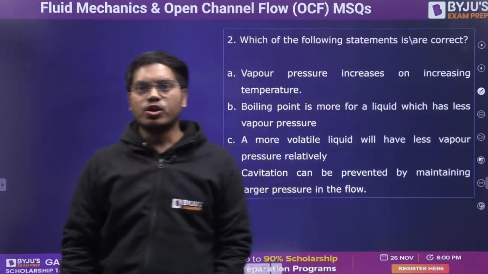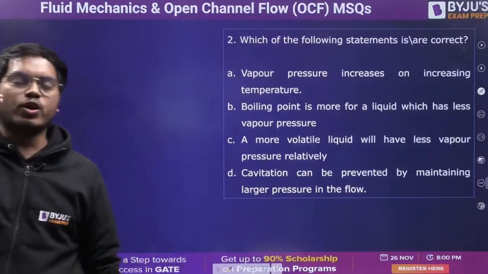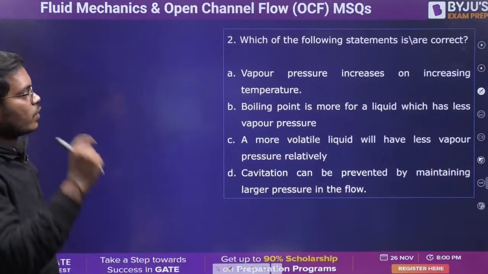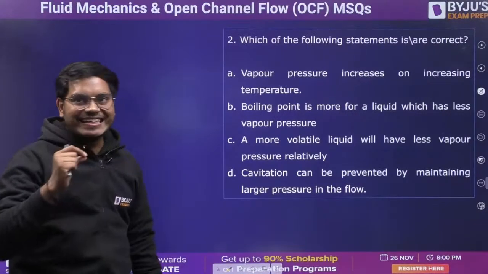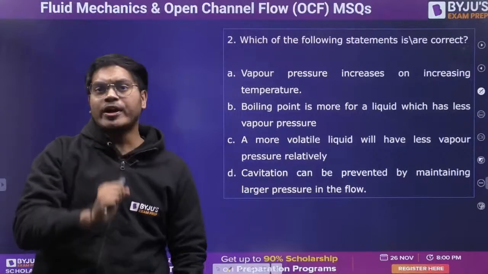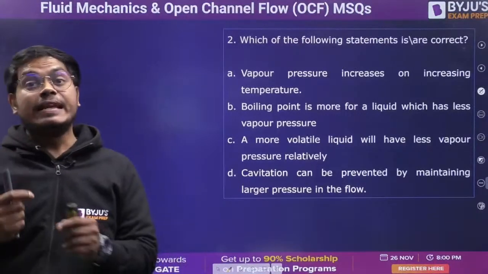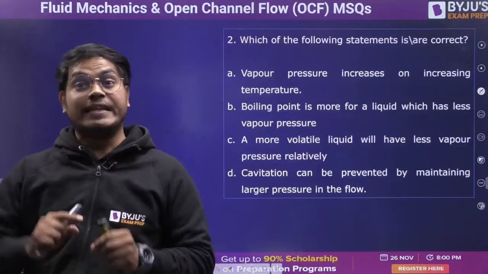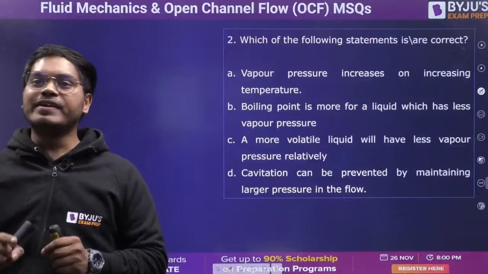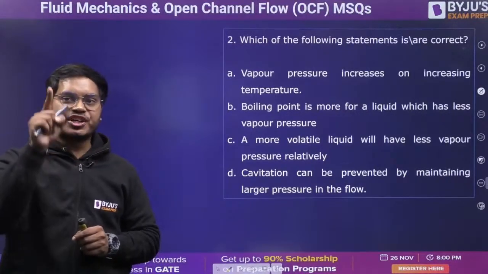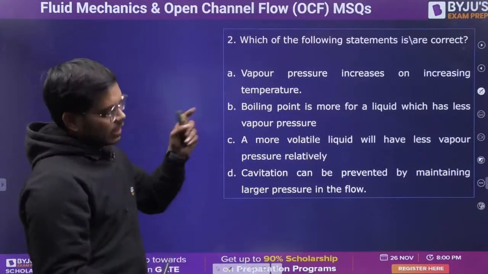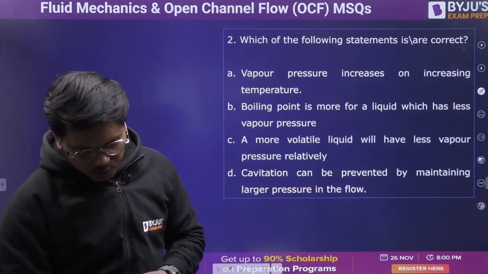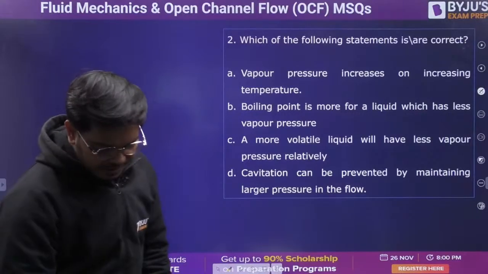Next question is here in front of you, and I suppose each and every one of you can answer this question. Which of the following statements is or are correct? Vapor pressure increases on increasing the temperature. Boiling point is more for a liquid which has less vapor pressure. A more volatile liquid will have relatively less vapor pressure. Cavitation can be prevented by maintaining large pressure in the flow. Again an MSQ question, so maybe one or more than one option is going to be correct. Please try to answer this right away.